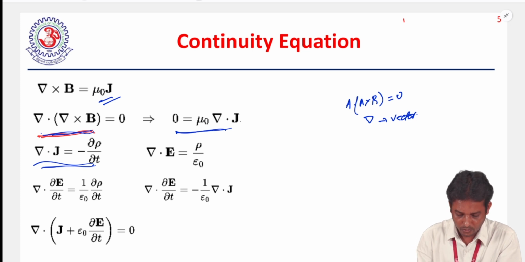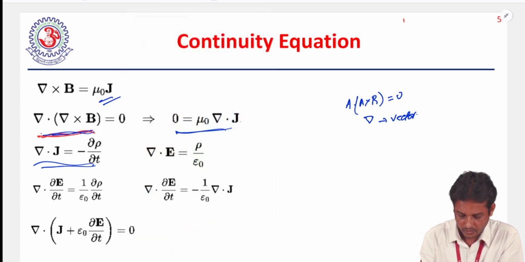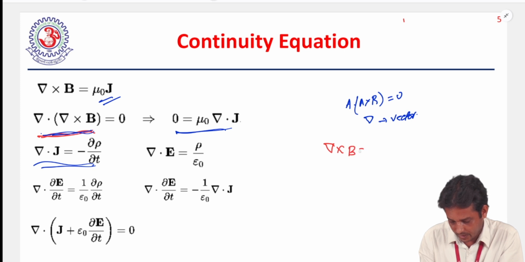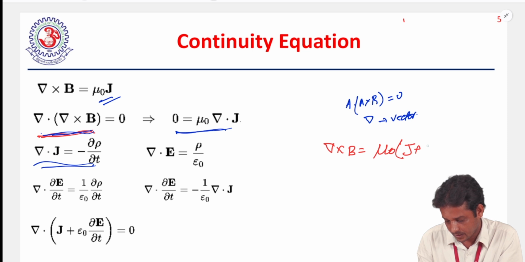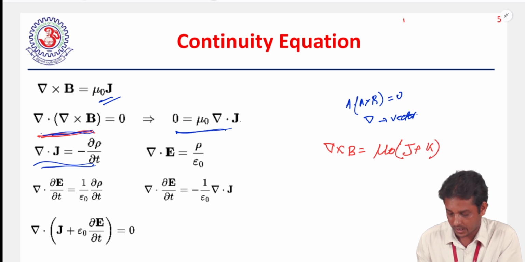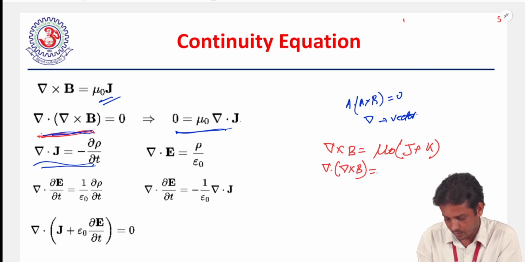So what can we do? Suppose curl of B is equal to mu naught times (J plus K), where K is an added term. If we take the divergence, it becomes mu naught times the divergence of (J plus K).